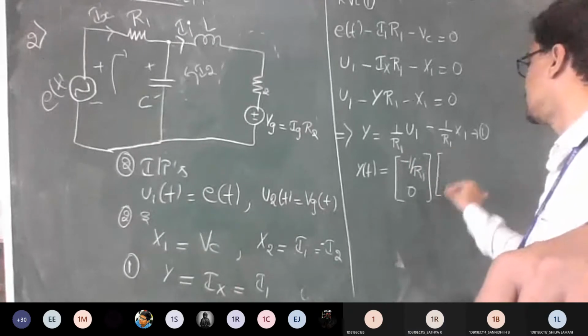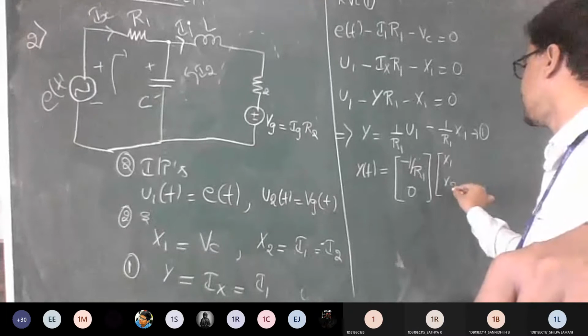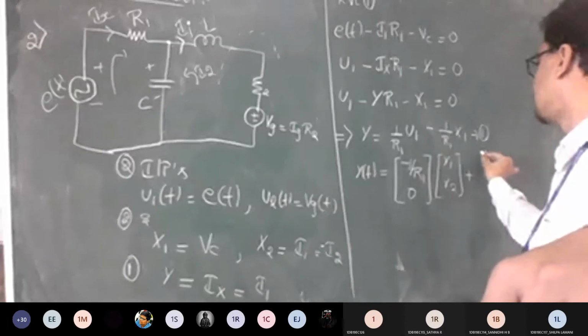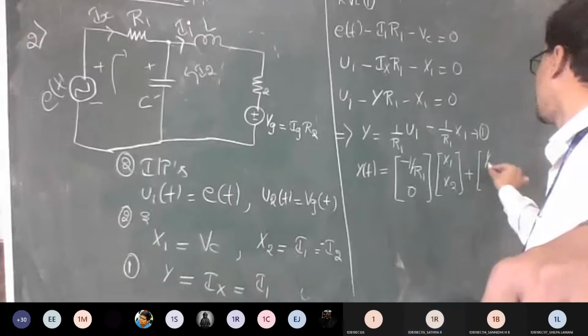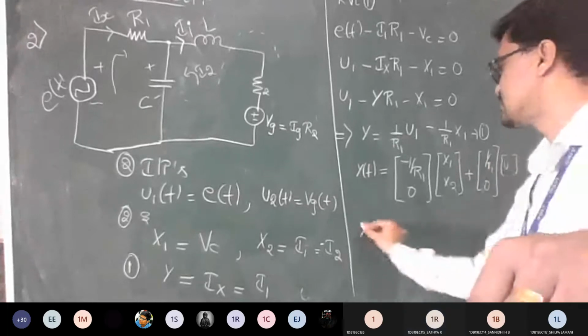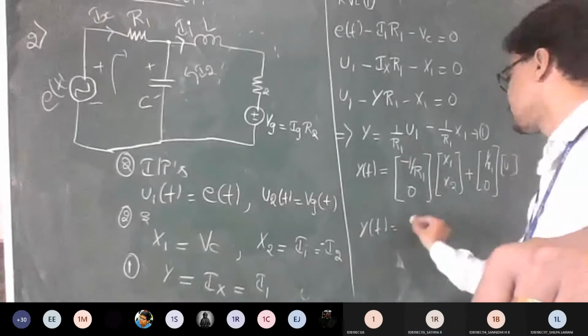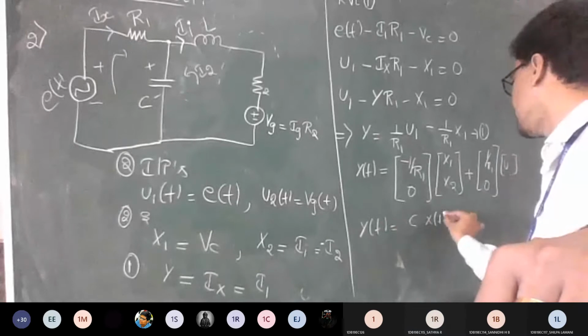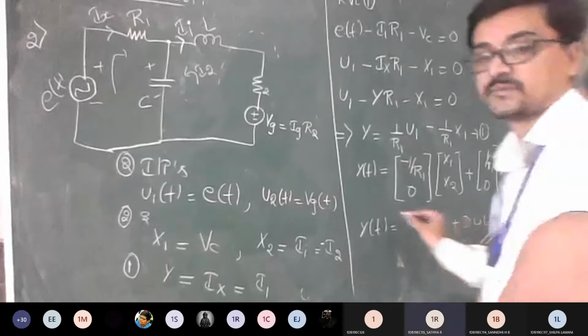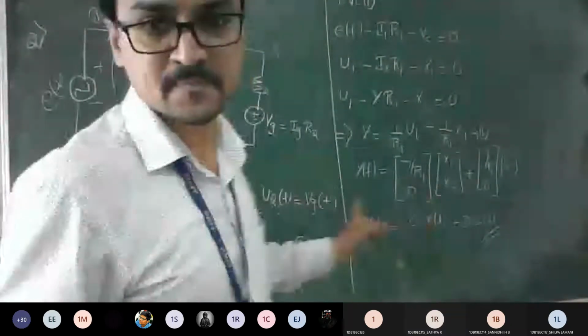So this complete term is going to multiply with X1, X2, plus you have one term, that is 1 by R1, 0 into U. So is this your output equation, in the form C X of t plus D U of t? I hope everyone understood.